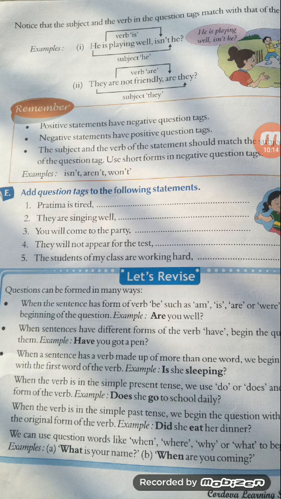As I explained to you these topics briefly in the previous classes, these are the only points to remind. Okay. When the verb is in the simple present tense, do or does, we use the original form of the verb. And in this topic we can use question words like when, where, why, what to begin questions, like what is your name, who is your class teacher, where do you live, when are you going to play.